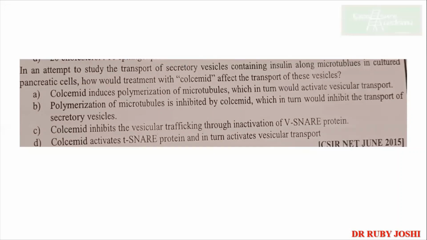Okay, so the options are: A, colcemid induces polymerization of microtubules, which in turn would activate vesicular transport. B, polymerization of microtubules is inhibited by colcemid, which in turn would inhibit the transport of secretory vesicles. C, colcemid inhibits vesicular trafficking through inactivation of V-SNARE proteins. D, colcemid activates T-SNARE protein and in turn activates vesicular transport. Yes, what is the answer, guys?